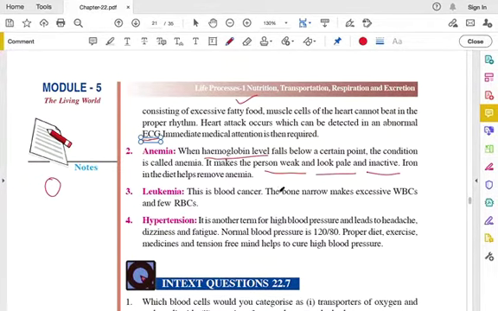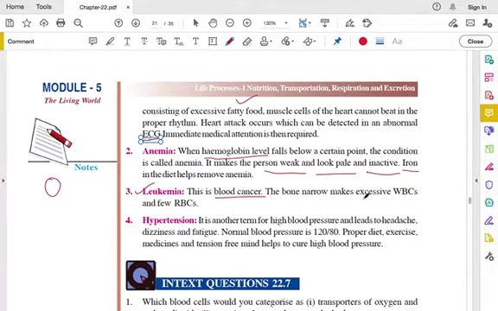So how can we remove the anemia? We have to take foods that are rich in iron, like eggs and spinach and all the other things. The next disorder is leukemia. It is blood cancer.